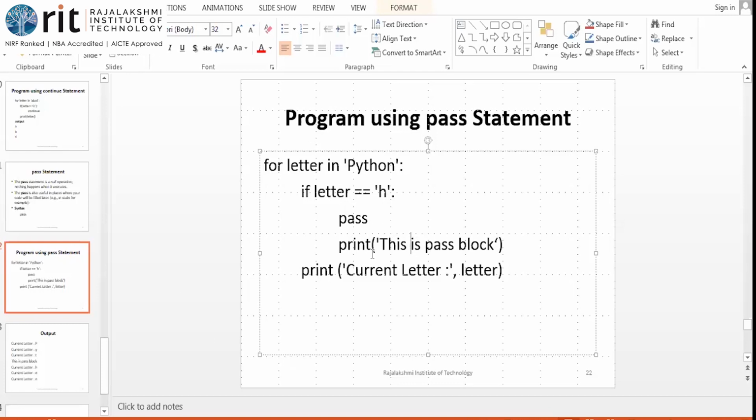Okay, now what happens with Python? What should be printed? PYTHON, this is what should be printed. That is how I have given it: current letter P, current letter Y, current letter T, current letter H and all those. Whereas when H is encountered, PYT is all okay. When H comes, what happens is I give pass. It is true. It is getting into the pass. Okay. This is pass block.